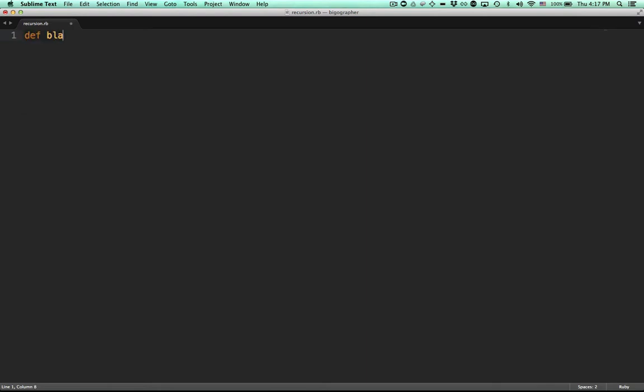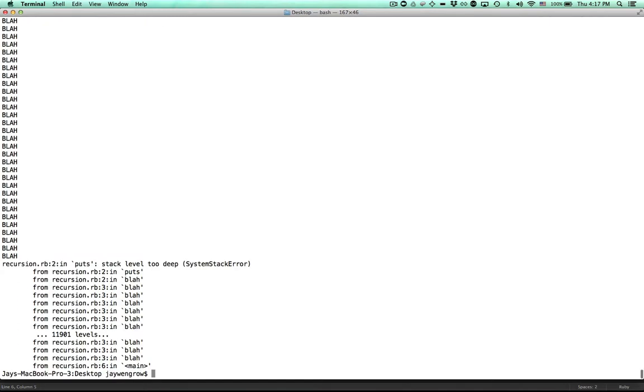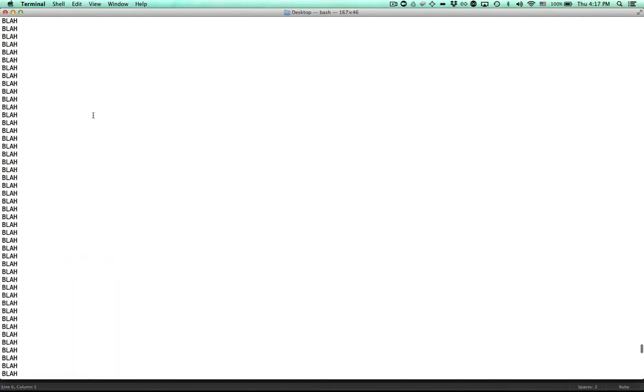I'm going to make a Ruby method called blah. In it, I'm going to print the word blah to the terminal. Then I'm going to call the method blah within the blah method. Can you guess what will happen when I run the blah method? If you guessed that we'll have an infinite loop, you're right.